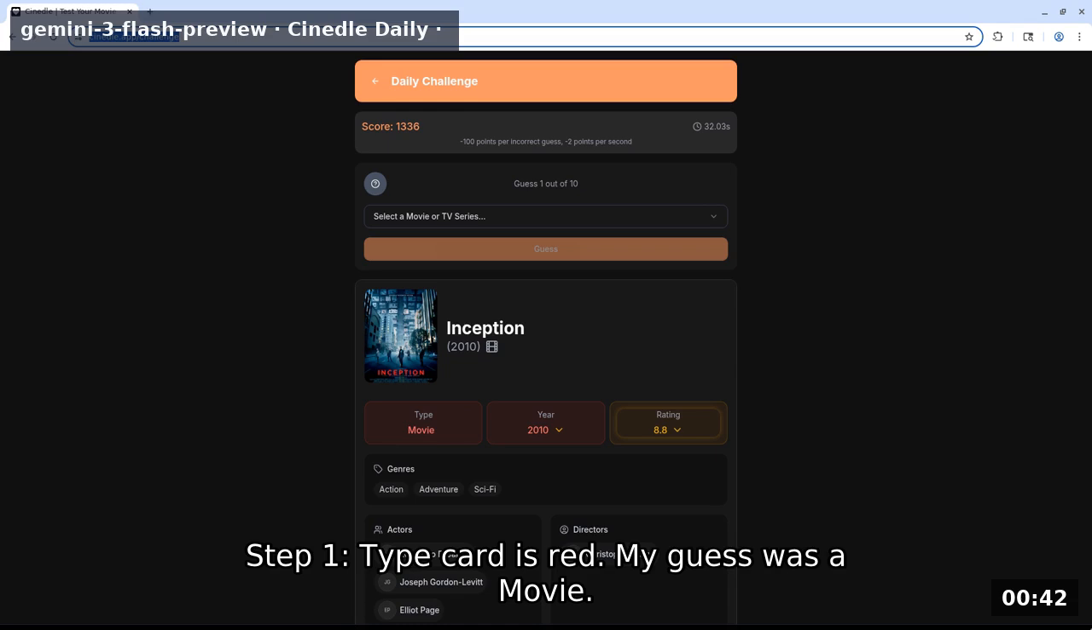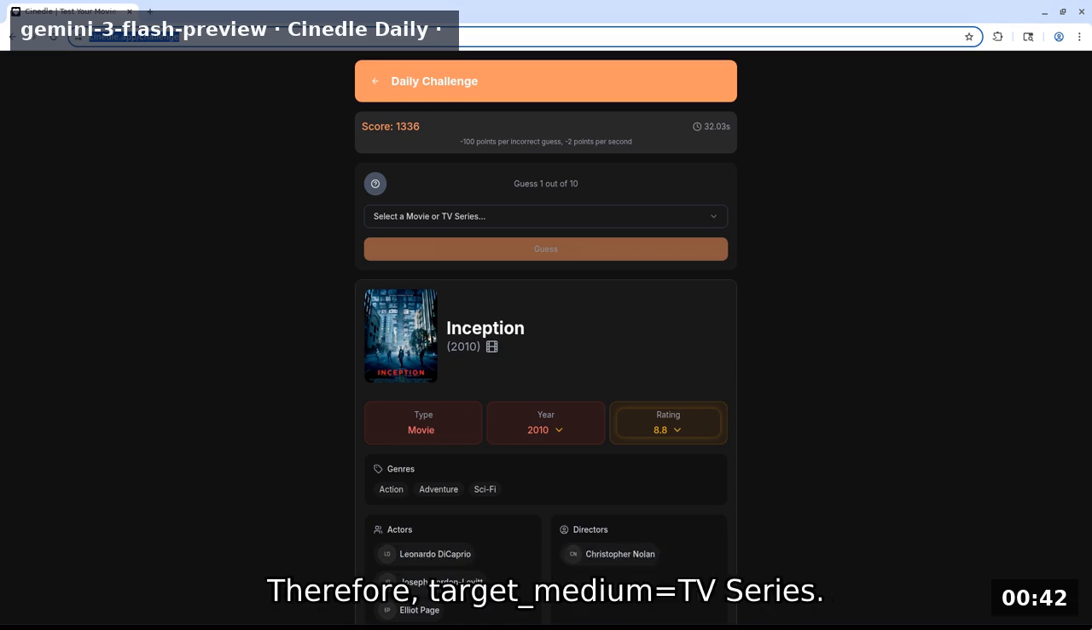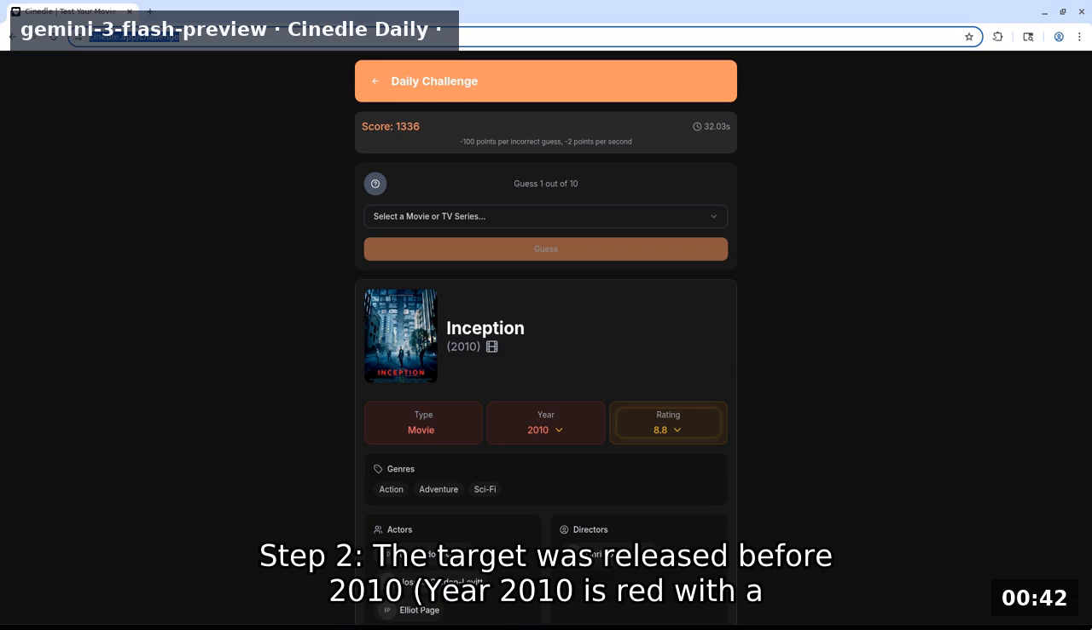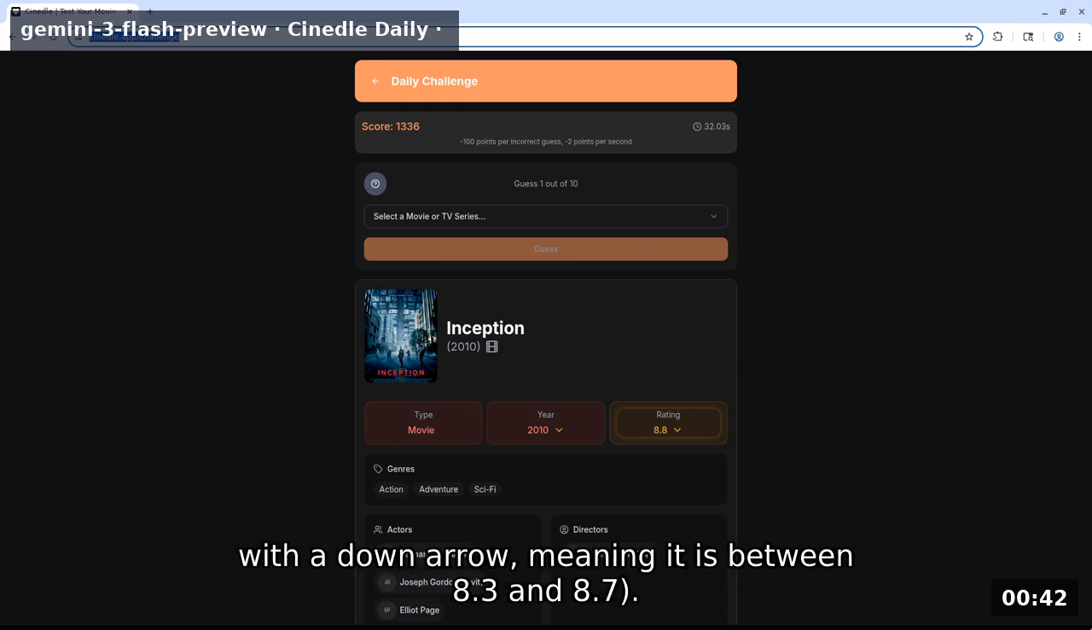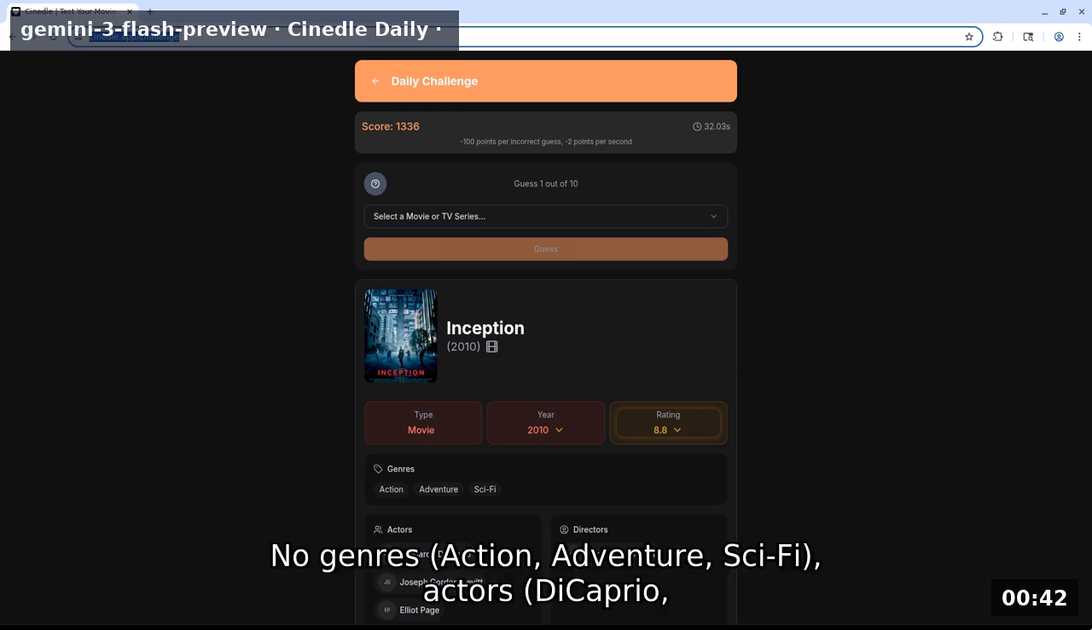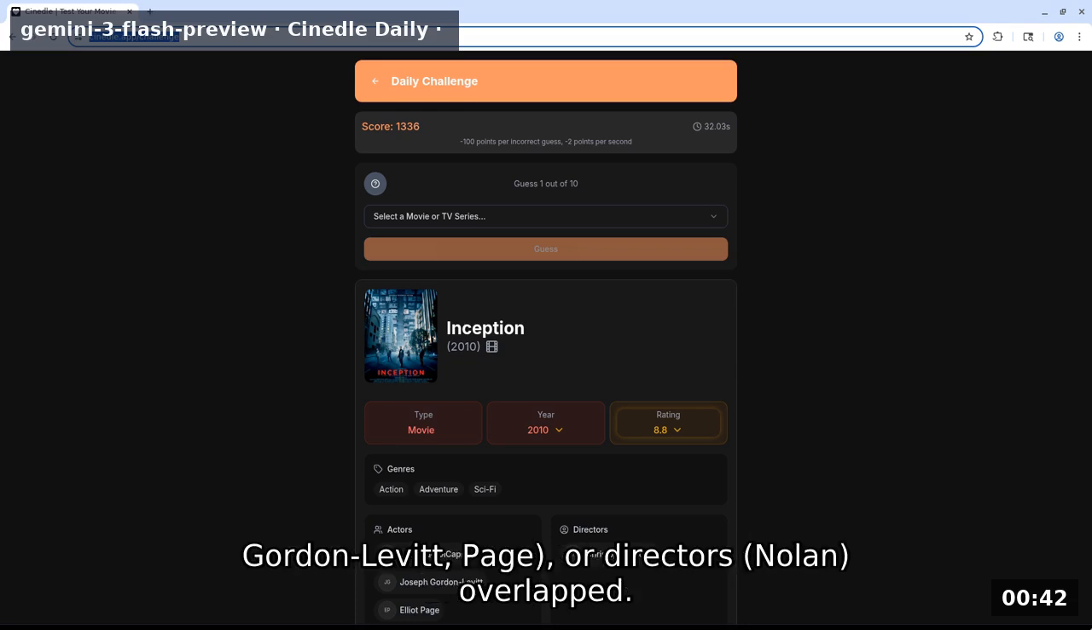Step 1. Type card is red. My guess was a movie. Therefore, target medium equals TV series. Step 2. The target was released before 2010. Year 2010 is red with a down arrow and has a lower MDB rating than 8.8. Rating 8.8 is yellow with a down arrow, meaning it is between 8.3 and 8.7. No genres (action, adventure, sci-fi), actors (DiCaprio, Gordon Levitt, Page), or directors (Nolan) overlapped.